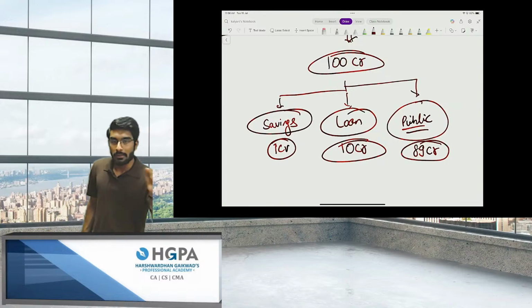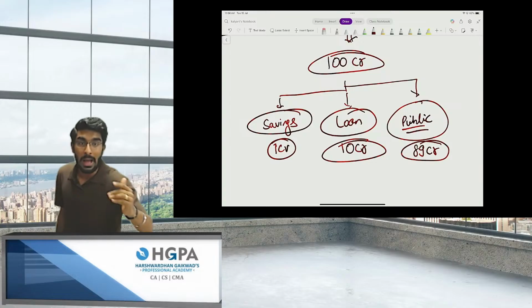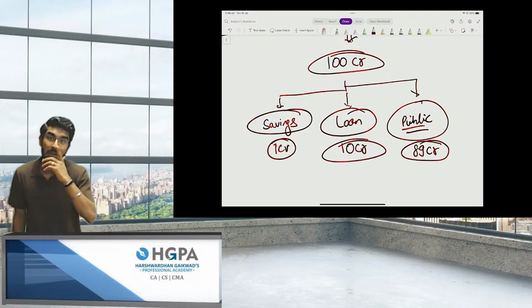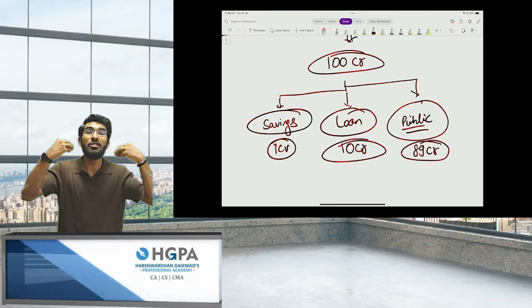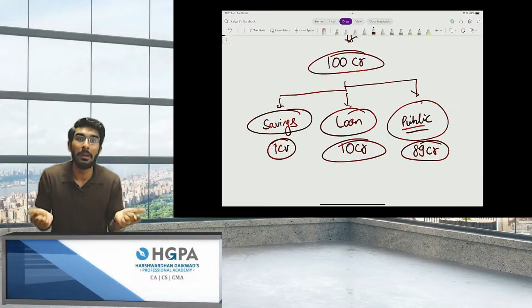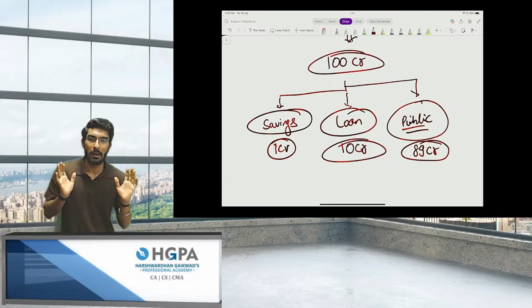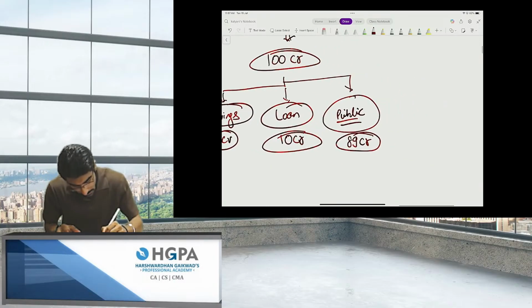Now, people, the reason why I'm not taking 89 crores as a loan is because if I take a loan, I will have to pay interest, and interest is an expense, and my profitability will be reduced completely. That is the reason why I will now issue shares to the public. I will invite people to become part shareholders in my company.